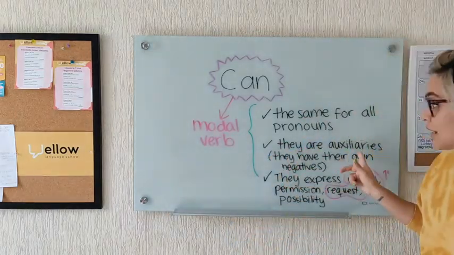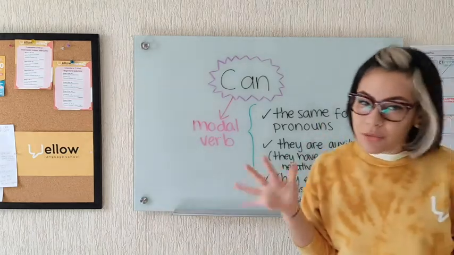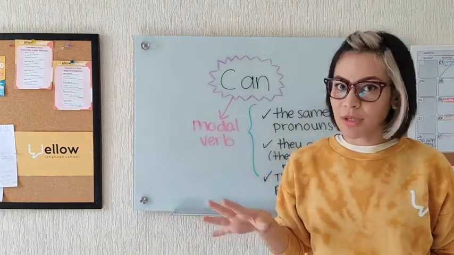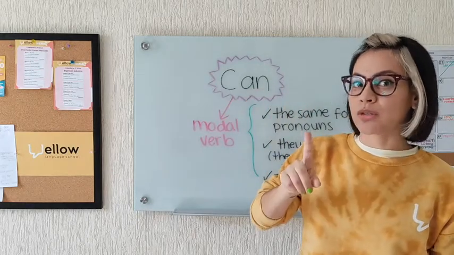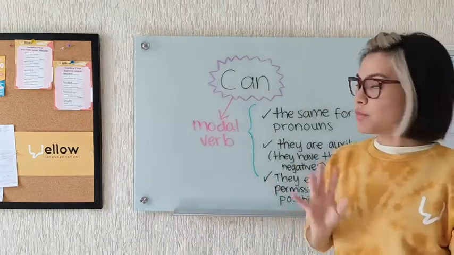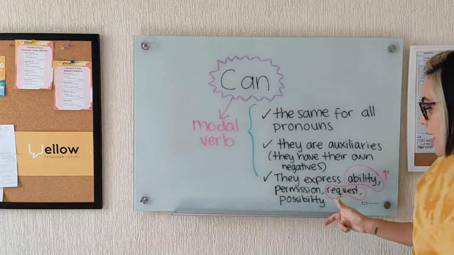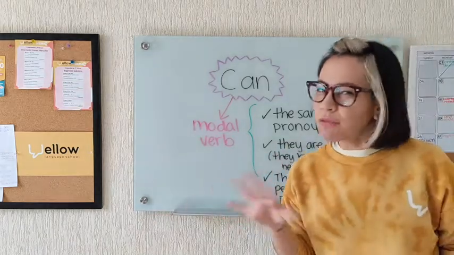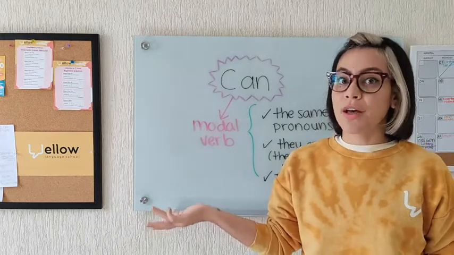So they are auxiliaries, the modal verbs, and in general, because can is not the only one of this family. This is the first one to learn, but there are more. All the modal verbs express ability, permission, request, possibility, in different situations. Sometimes you use one, sometimes you can use another.